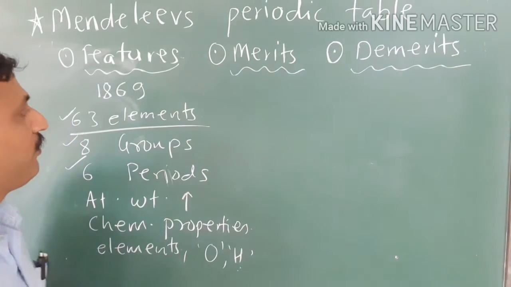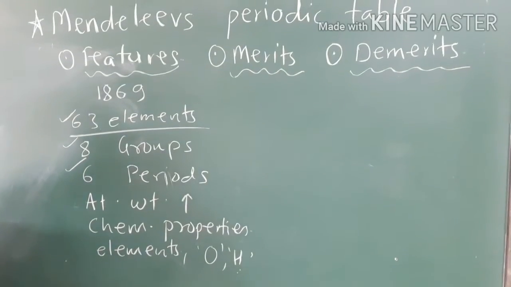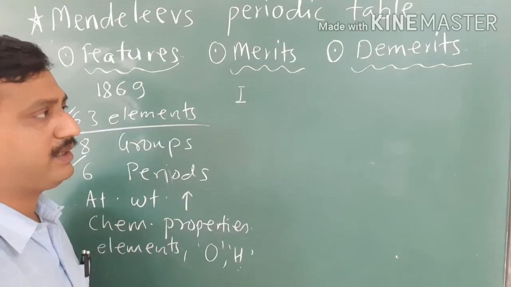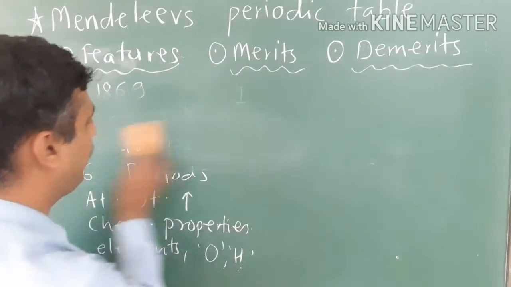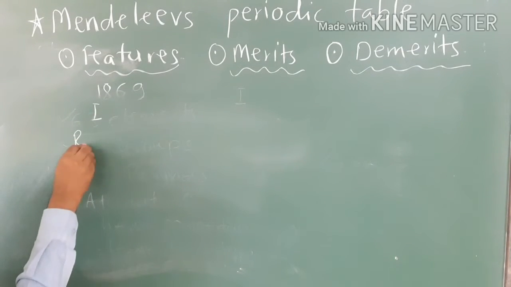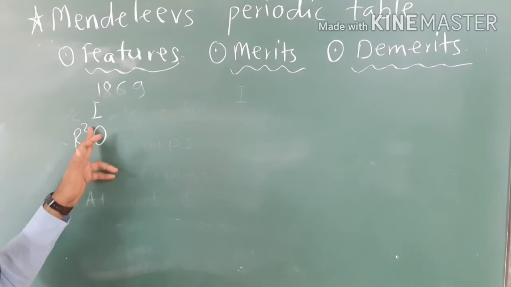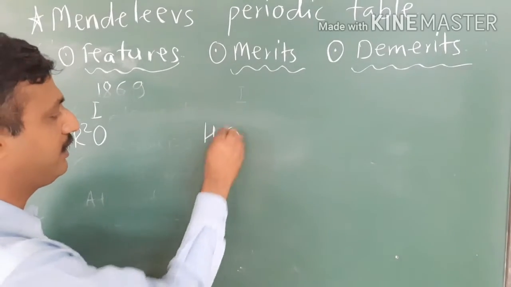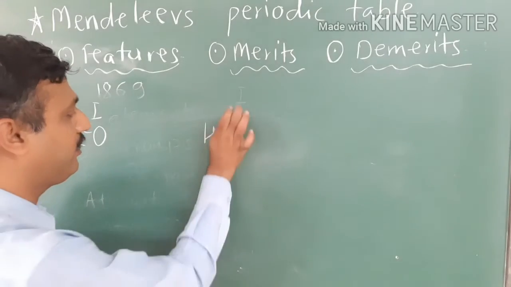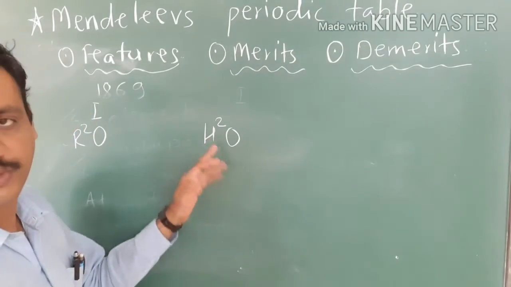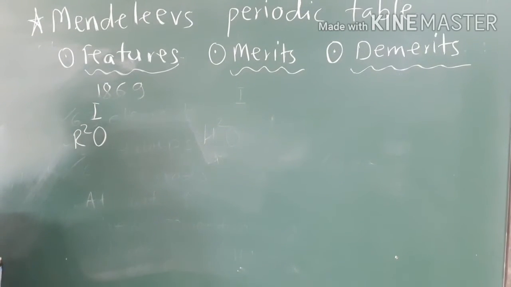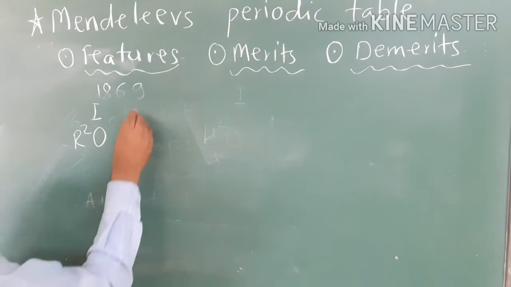Let's see. For example, for the elements belonging to the first group of Mendeleev's periodic table, the general formula of their oxides is R2O. Nowadays we write H2O with the 2 as a subscript, but in 1869 it was written with the 2 as a superscript. So R2O is the general formula of oxides of elements belonging to the first group.